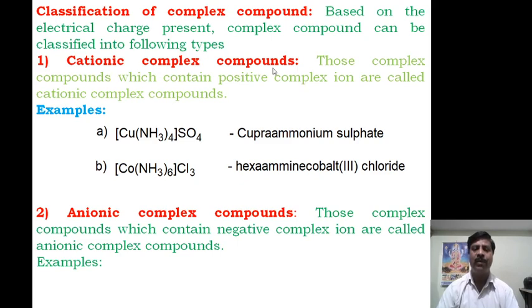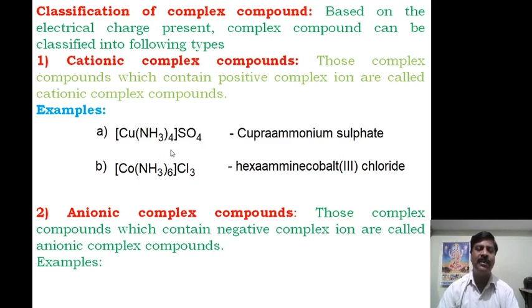First one is cationic complex compound. It is simple: those complex compounds which contain a positive complex ion are called cationic complex compounds. Example, cuproammonium sulfate. When it dissolves in water, what does it produce? [Cu(NH3)4]2+ and SO4 2-. Therefore, a positive complex ion is present, the positive charge is on the complex ion, and the negative charge is on the simple ion.